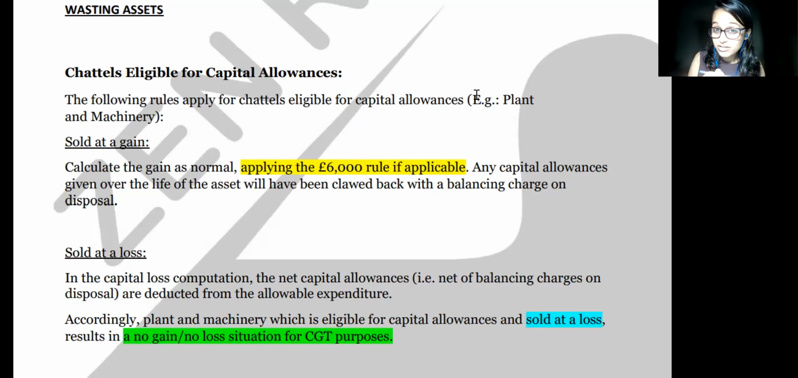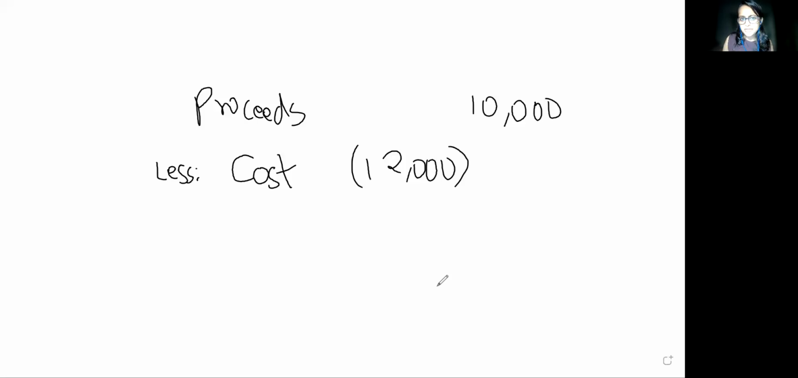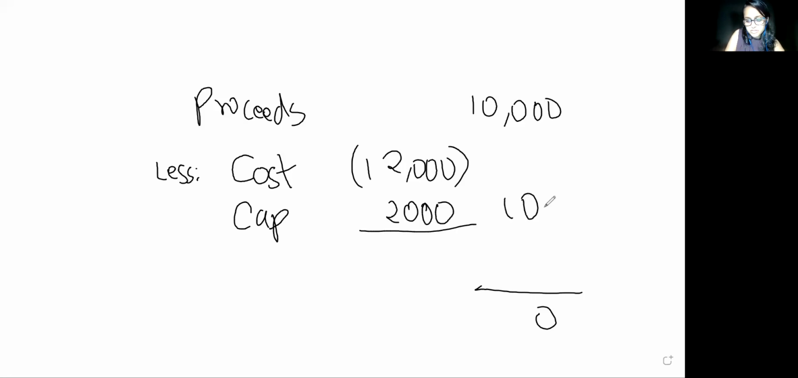If it is sold at a gain, follow the 6,000 rule, which we just studied. If it is sold at a loss, do the calculation in such a way that your final answer is 0. How is that possible? Proceeds minus cost. If it is sold at a loss, proceeds is less than cost, so you reduce the cost by the capital allowance. Let me show you one small example. Let's say it is a chattel eligible for capital allowance and it is a loss: proceeds 10,000, cost 12,000. The final answer should be 0. You reduce the cost by a capital allowance of 2,000, which gives you a cost of 10,000, and then your answer will be 0. So always remember that, if it is a chattel eligible for capital allowance and it is a loss, this is how you do it.